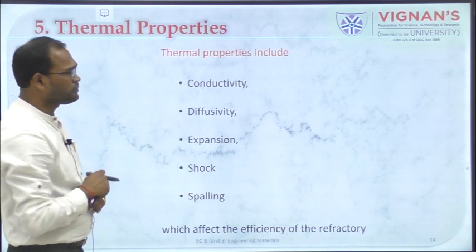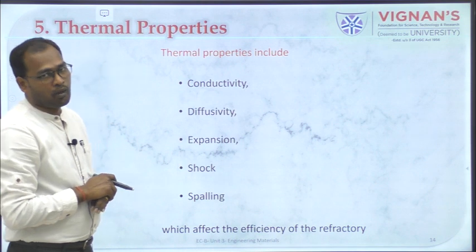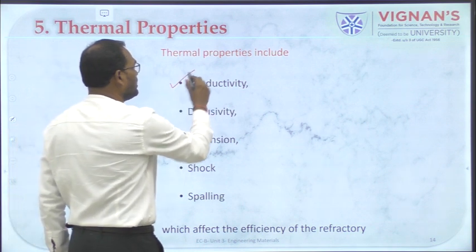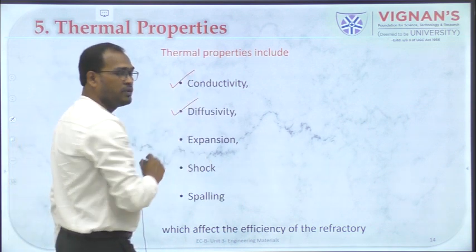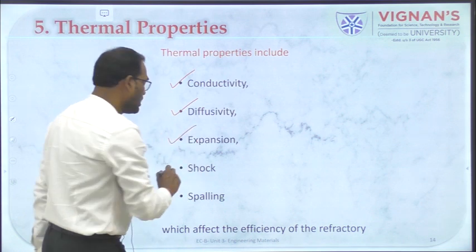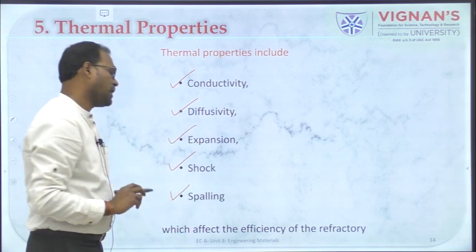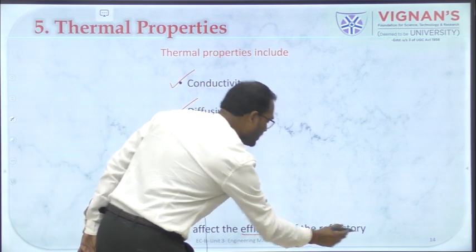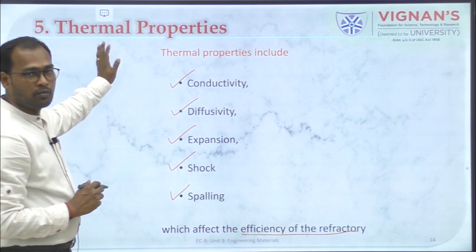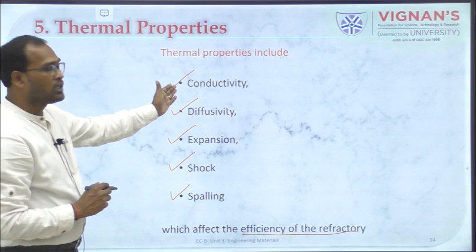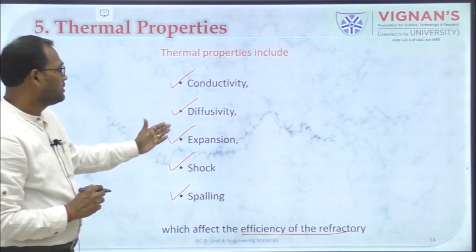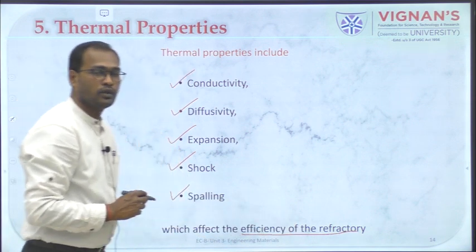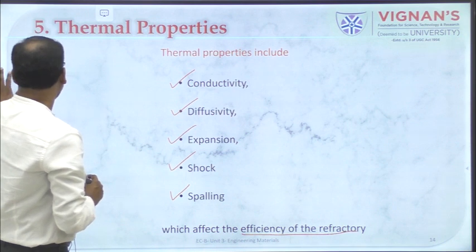Moving on to the next property, thermal properties. Under thermal properties we have thermal conductivity, thermal diffusivity, thermal expansion, thermal shock and thermal spalling. All these things are going to affect the efficiency of the refractory. We will go one by one.